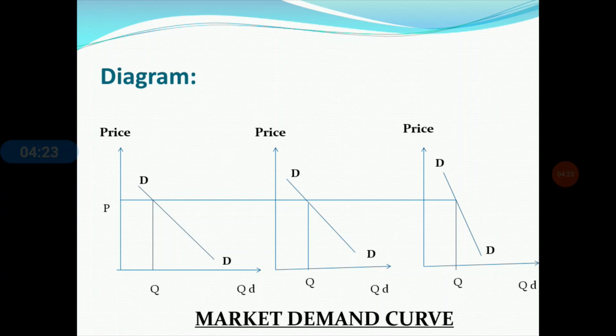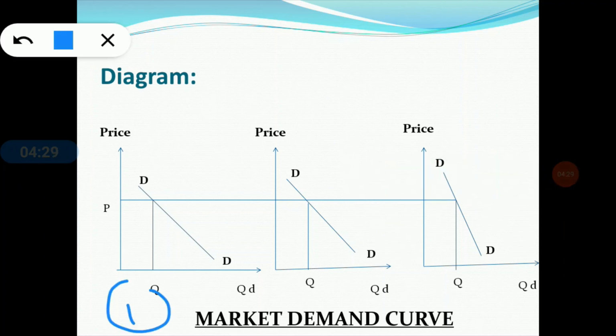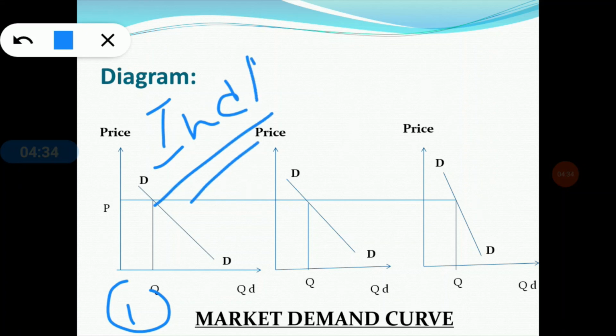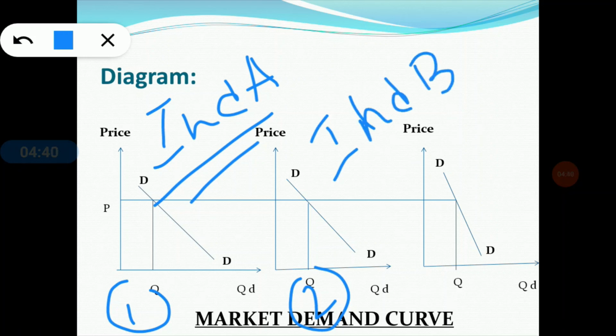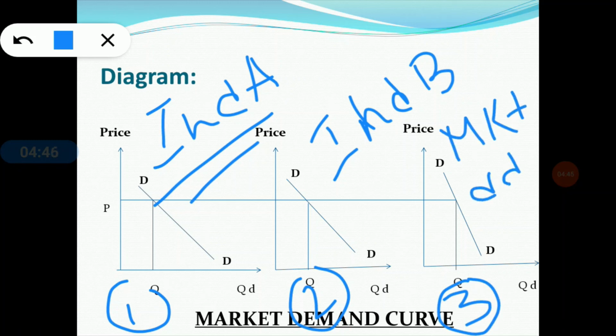So figure 1 indicates individual A's demand curve. Figure 2 indicates individual B's demand curve, and figure 3 indicates the market demand curve.